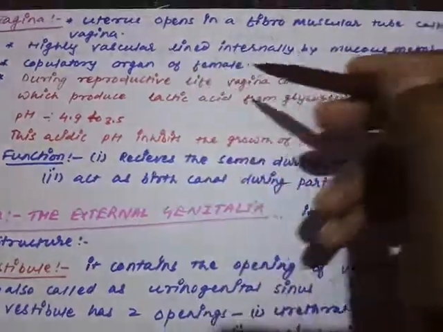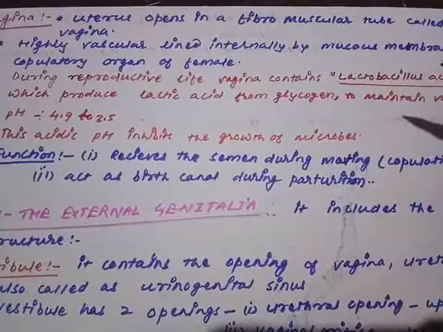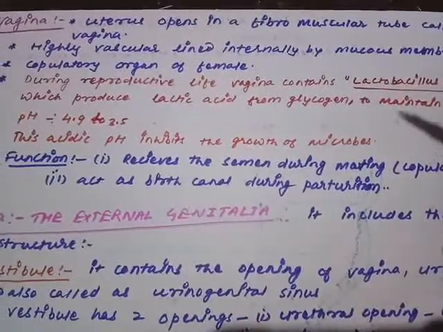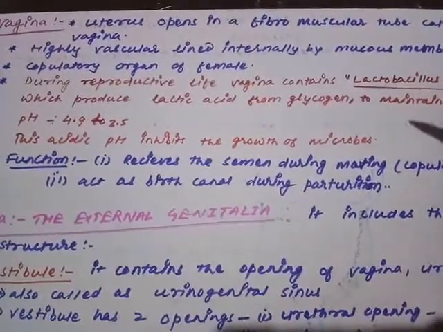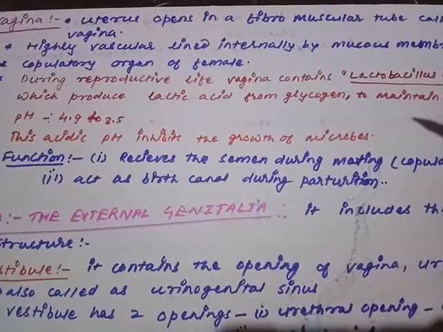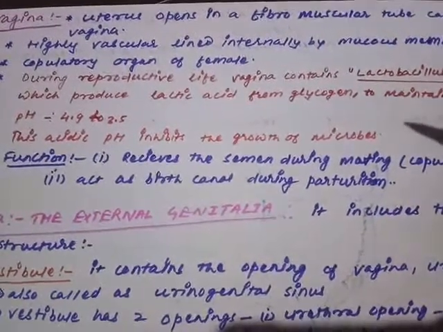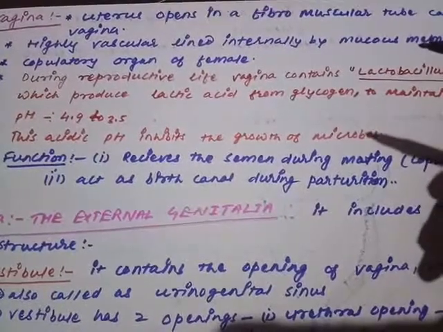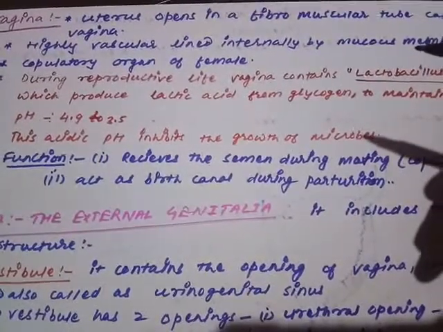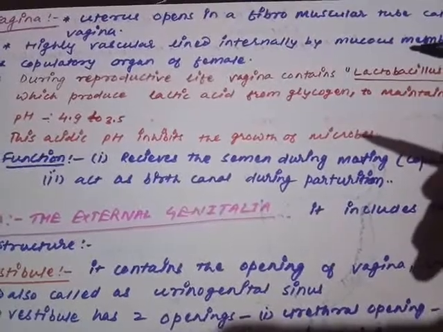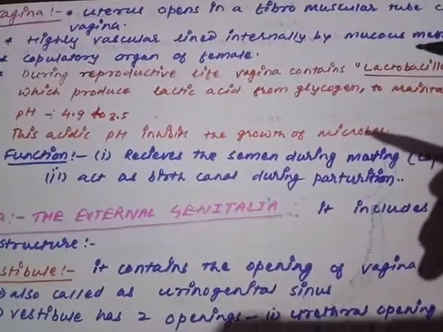It is highly vascular and lined internally by the mucous membrane. It is always supplied with the release of mucus, and the mucus is present over there. This is referred to as the copulatory structure of the female. Copulatory structure of the female means what? This is the structure which receives the penis during the mating process or the copulation process.